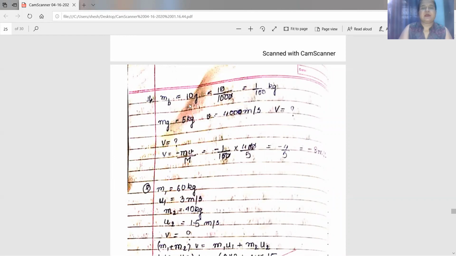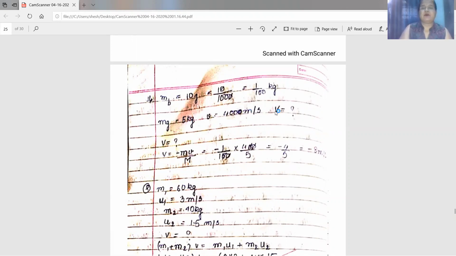Mass of the bullet is given as 10 gram. Divided by 1000, you will get the mass of the bullet in kg. So 10 divided by 1000, you get 1 by 100 kg. Mass of the gun is given as 5 kg. Initial velocity of the bullet is given as 400 meter per second.